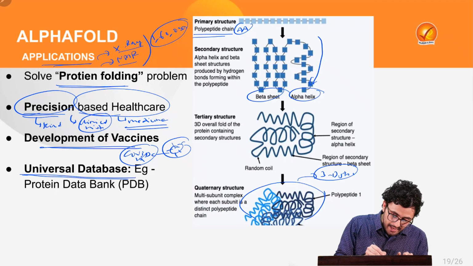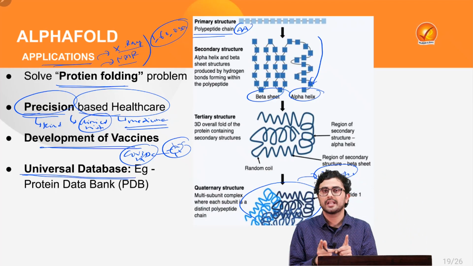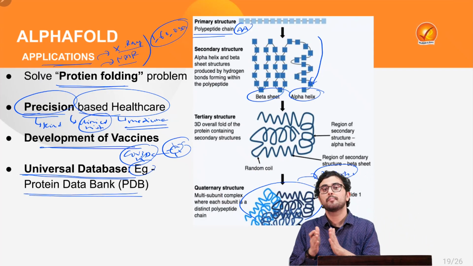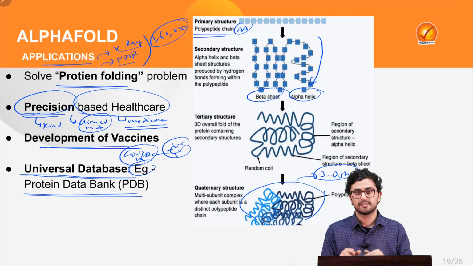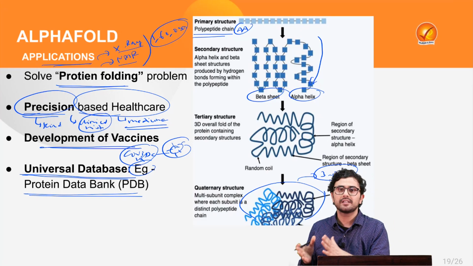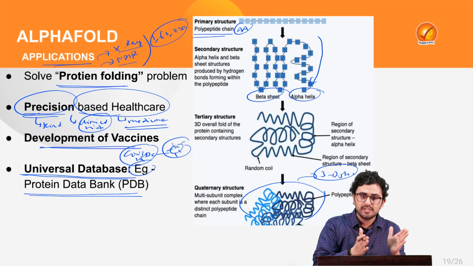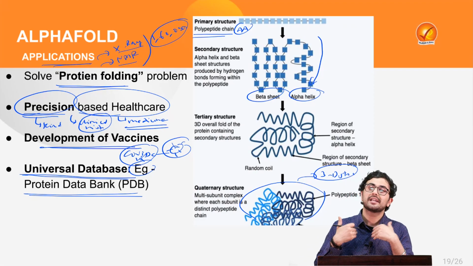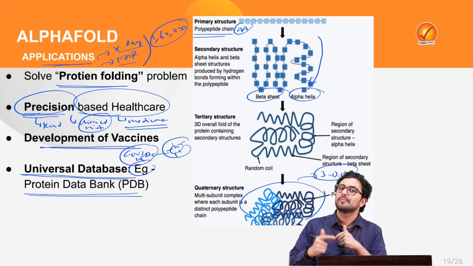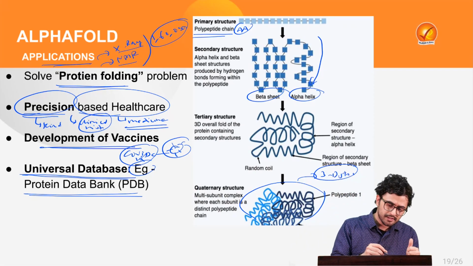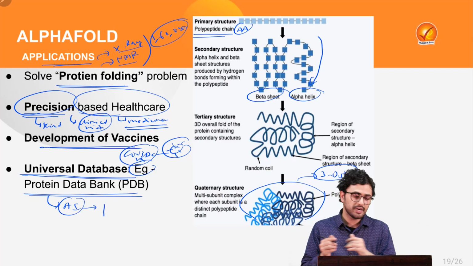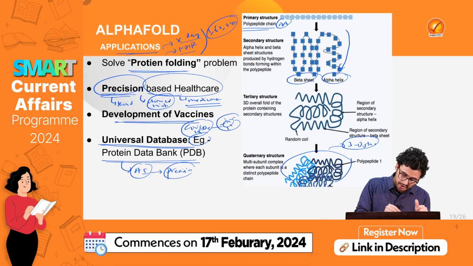Also, it will help in creating a universal database, like the Protein Data Bank which is being created. Thus, information about various kinds of diseases impacting people across the world can be stored in one place, which can ultimately provide for machine learning through various data-based inputs, leading to the development of various other such artificial intelligence tools which we can use for the development of precision-based agriculture.